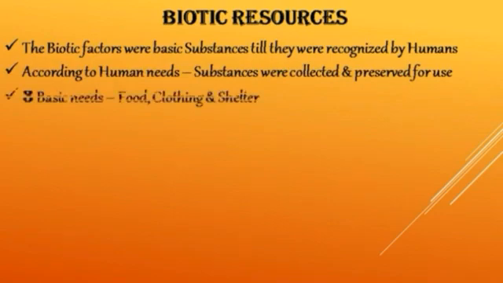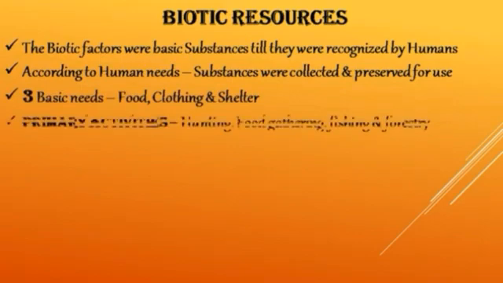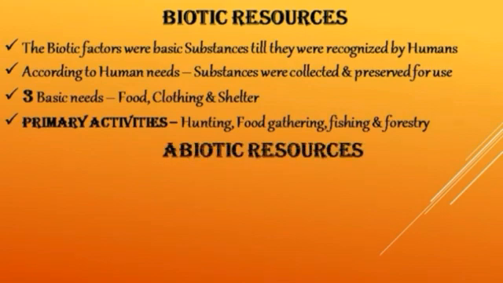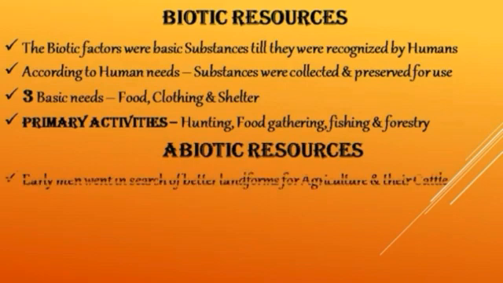In the beginning, man had only three basic needs: food, clothing and shelter. He collected things through primary activities such as hunting, food gathering, fishing and forestry. Abiotic resources were also sought after by early man. They went to better landforms where they had enough water resources for agriculture and their cattle.